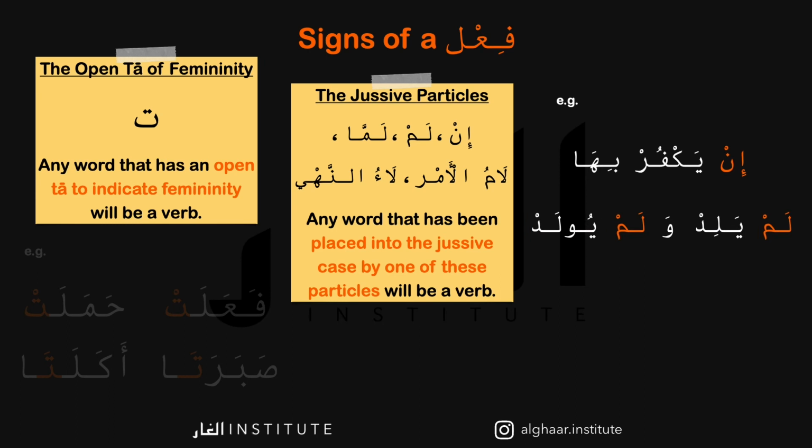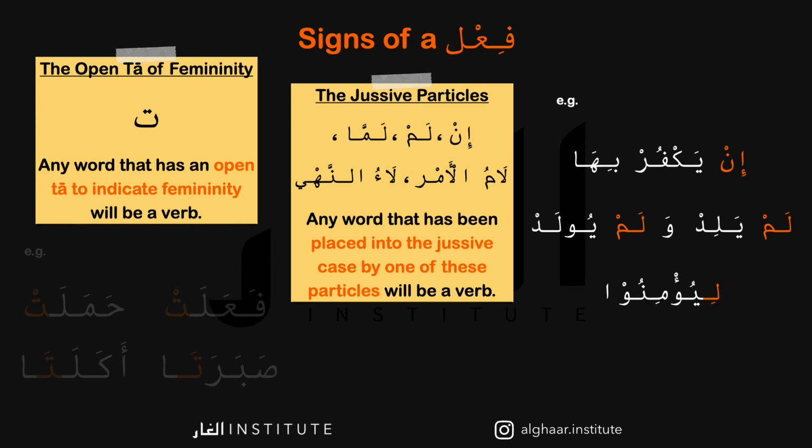Then you've got lam. Lam yalid wa lam yulad. The particle lam negates in the past tense. So lam yalid. He did not have children, or he did not beget. Wa lam yulad. Nor was he born.